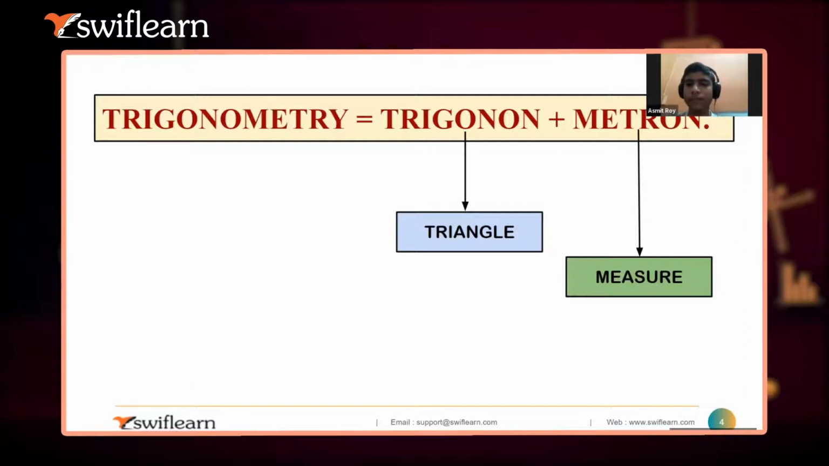As we go into the higher classes, as I said, I did my post graduation and I'm doing my doctorate, so I know that.